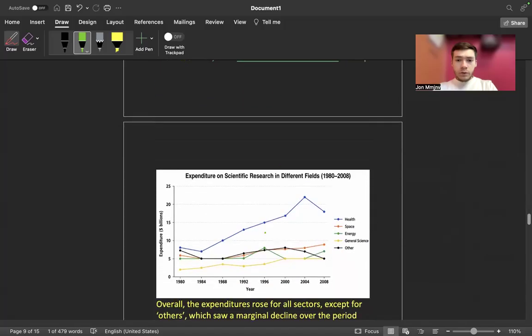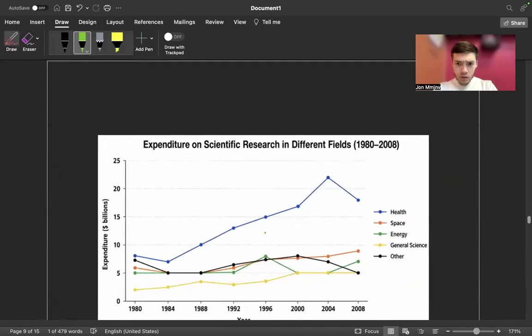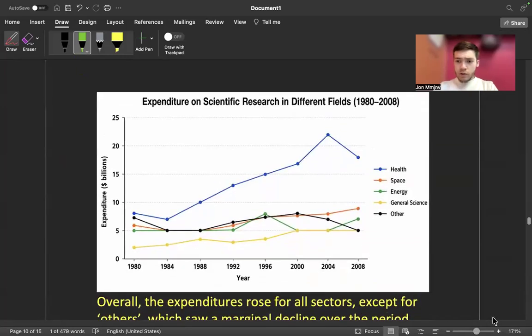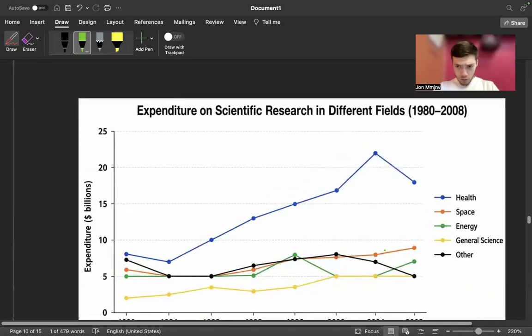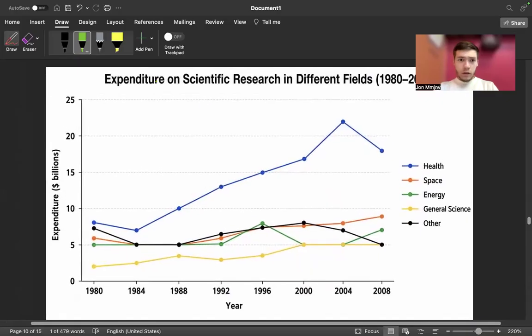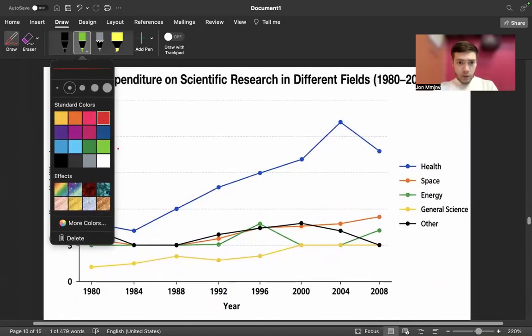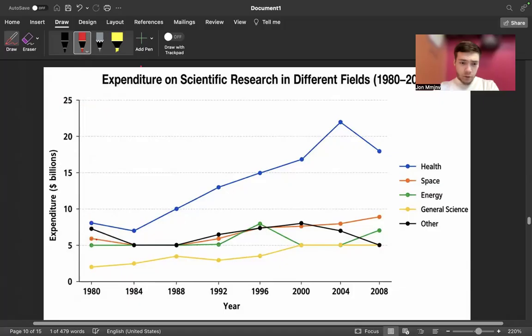So here's the first graph, which was given very recently to one of the candidates. How do you analyze? When it's a line graph, look at the first year and look at the ranking. What is ranking? Here, this is the first, number one. This is the least.